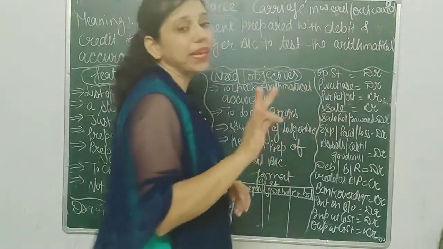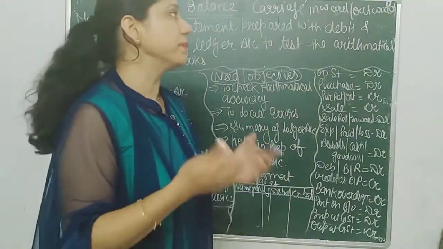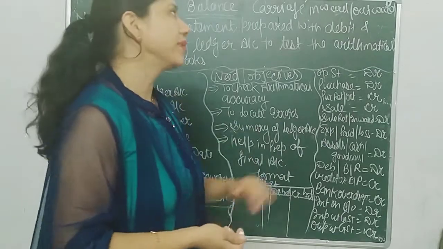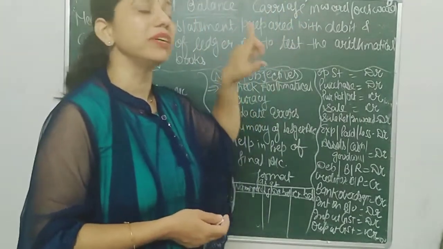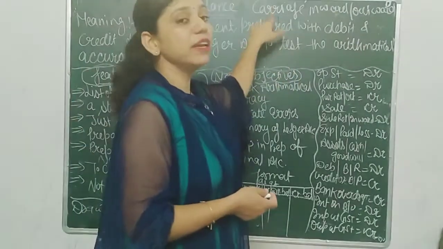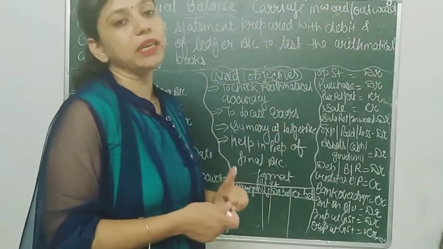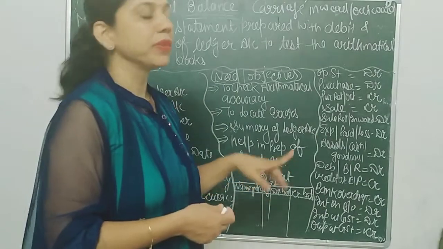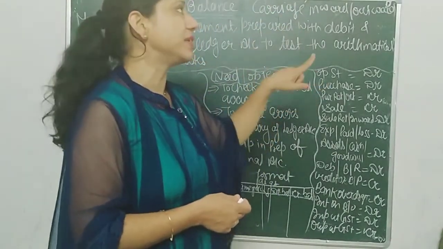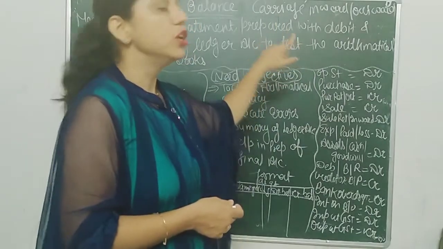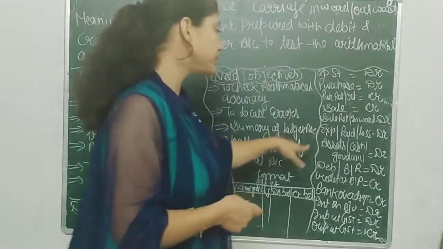It does not matter whether it is on purchase or on sale. Carriage is an expense for the businessman, so it is always debited. Similarly, freight inward and freight outward, both are debited. These are the common mistakes which students always make in trial balance. So please keep them in mind.